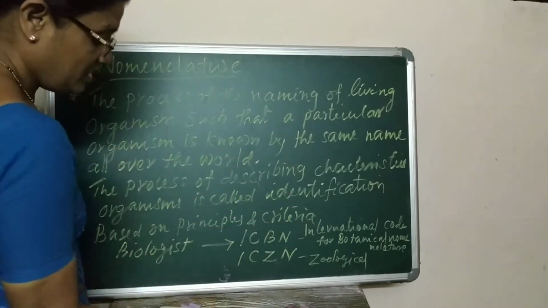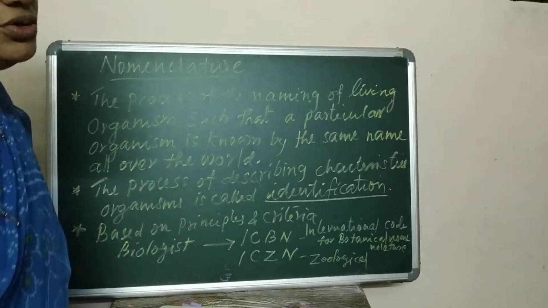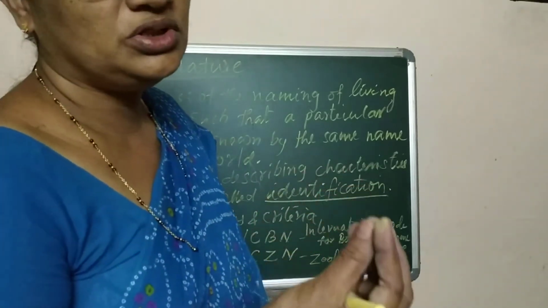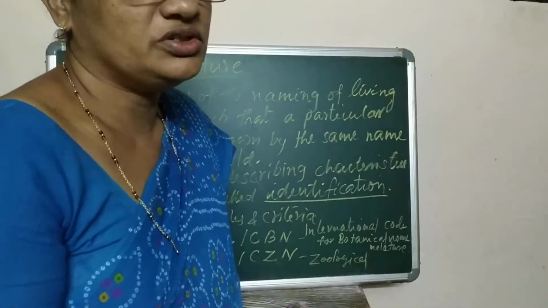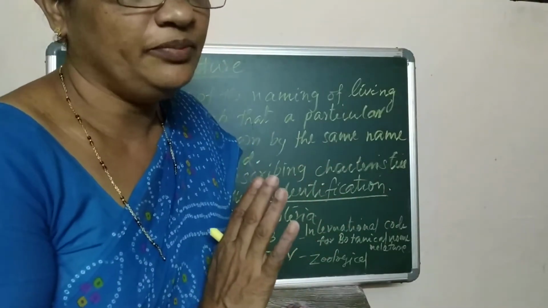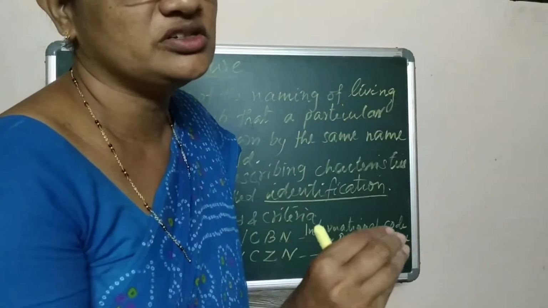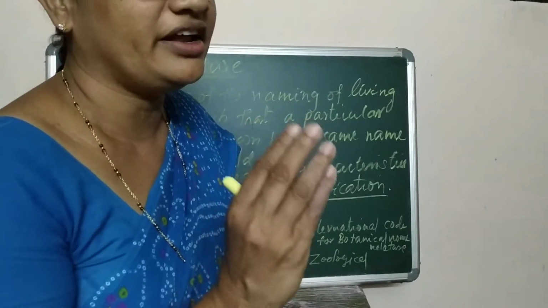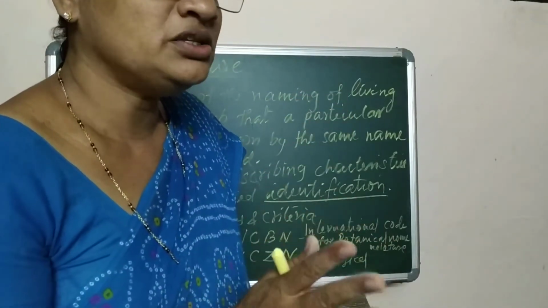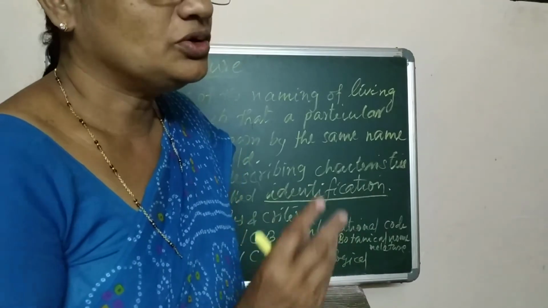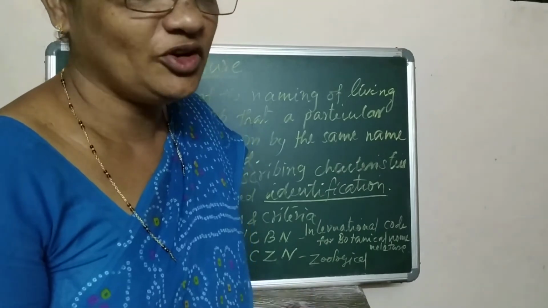How will you identify an organism? In a school, suppose there are 2000 students studying, with different age groups. How will you identify the small kids, first standard students, or 10th standard students? With their characteristic features and their age groups. So we need to classify the organisms. Then we can call the students by their names.